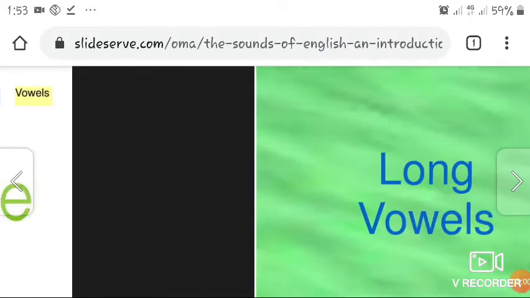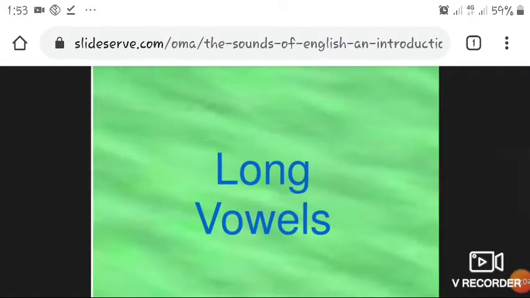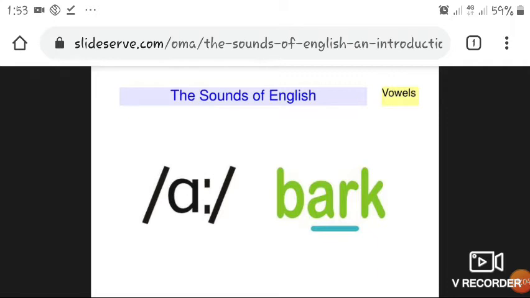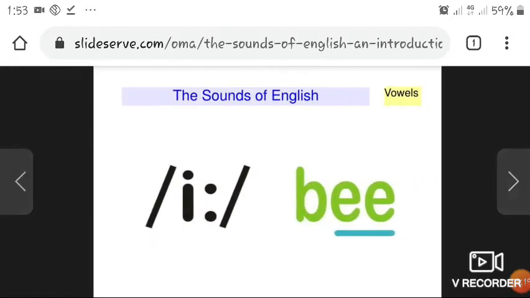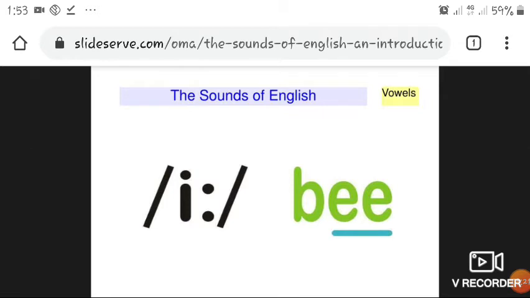Then long vowel sounds. Long vowel sounds mean there is a longer passage of air. For example, ɑː. Examples: bark, card, car. Next is iː. Examples: be, keep, sleep.